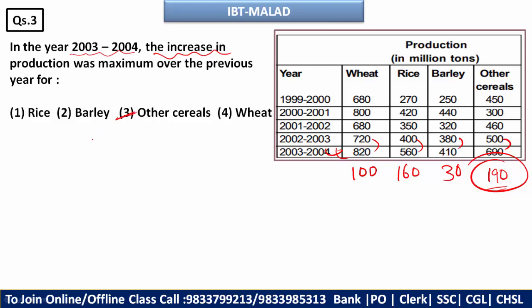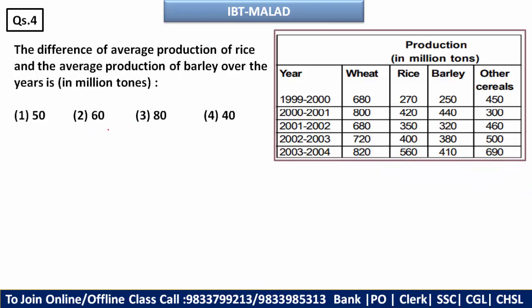Okay, moving ahead. Now the next question says the difference of the average production of rice and the average production of barley over the years is. So the average production of rice, तो rice का निकालो. This will be 0, 11, 13, 7, 20, 0, 2, 2, 4, 4, 8, 3, 11, 15, 5, 20, and this will be 2000.